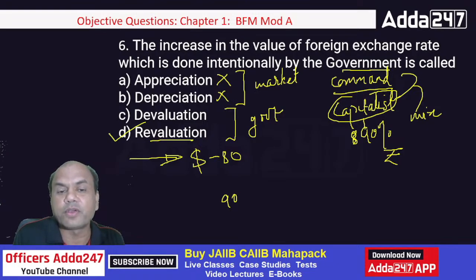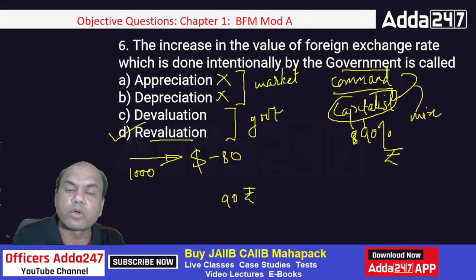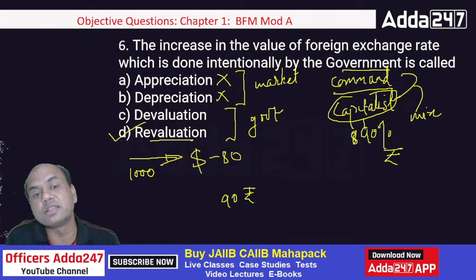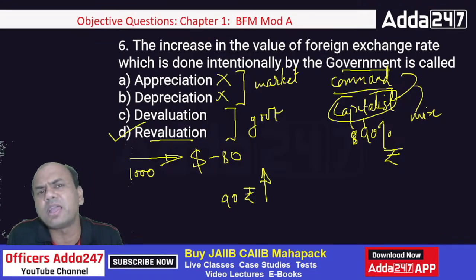If I'm getting, let's say, $1,000, how much am I getting? 80,000. If I devalue, how much am I getting? 90,000 rupees. So I am getting more of my currency. So if I am in the supreme economy, I'll devalue the currency if my funds are coming in. And if my funds, dollars, are going out, I'll do the reverse. I'll revalue, increase the value of my rupee from 90 to 80, because it's in my hand.